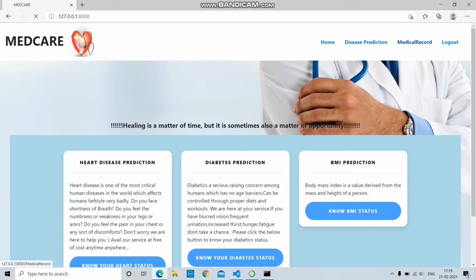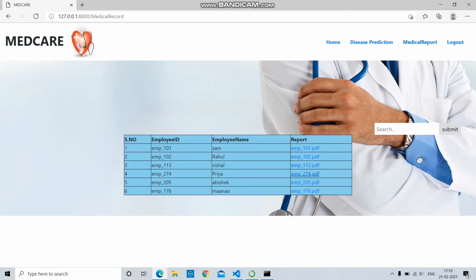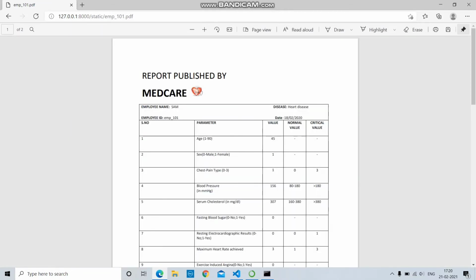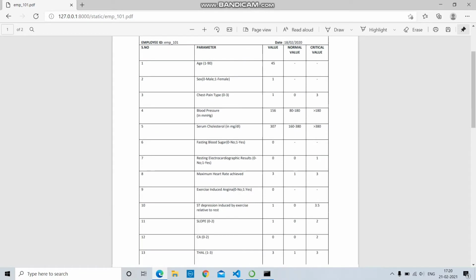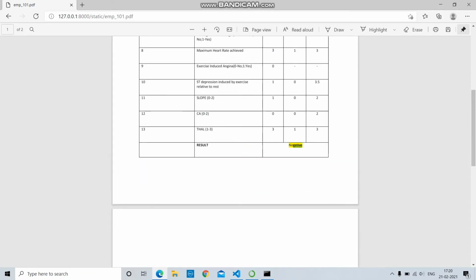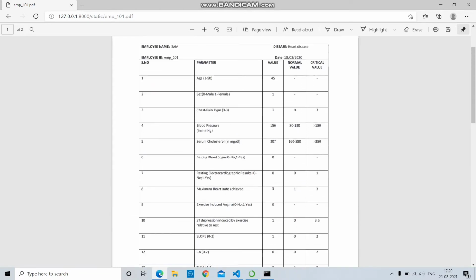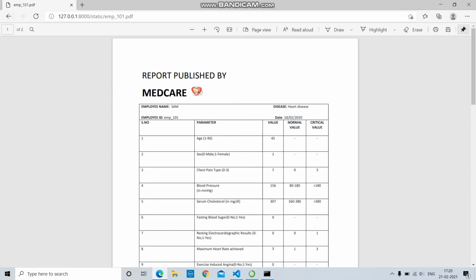Then medical record. Here we can see the reports of all employees using the search button. Then we can also view the reports. Here, this report was published by Medcare. According to the result, it will produce the report. If you want, you can download it.